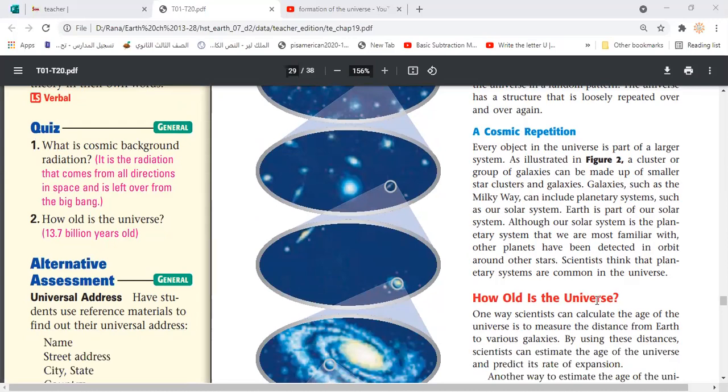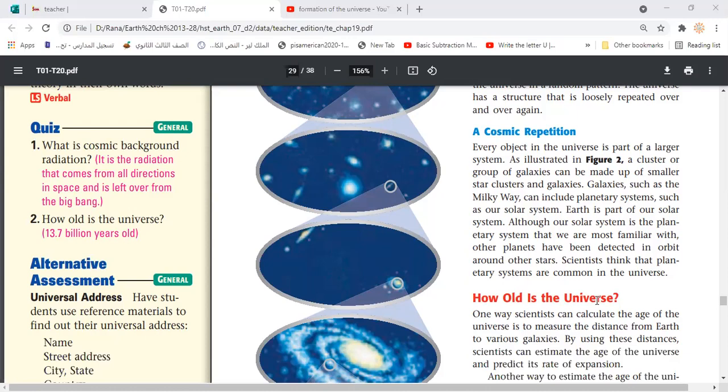And as we know the rate of expansion, that means how fast the galaxies move away from each other, we could predict the time taken until they reached their positions nowadays. So we calculate it in reverse. For example, if I know that you are 10 meters away from me, and you move about 1 meter each second, it means the time since you started to move until you reached your position is about 10 seconds. You get the idea, guys? Yes.